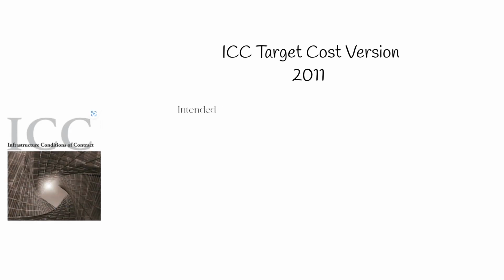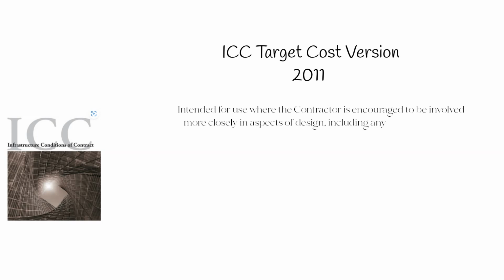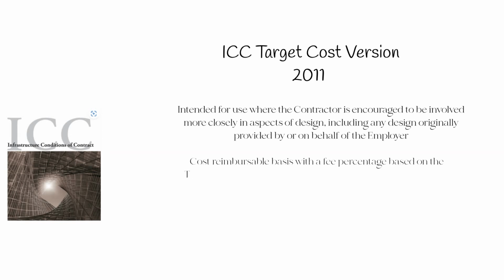ICC Target Cost Version 2011. Intended for use where the contractor is encouraged to be involved more closely in aspects of design, including any design originally provided by or on behalf of the employer. The form of tender included in the contract provides for payment to the contractor on a cost reimbursable basis, with a fee percentage based on the target cost of the project and an incentive share arrangement if the costs differ from the target.